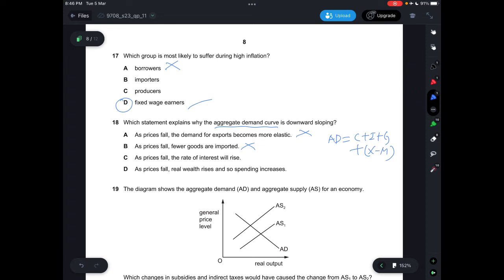C says as prices fall, the real interest rate will rise, which is incorrect. If you increase the rate of interest, this will result in the aggregate demand curve shifting to the left, but it's not explaining why it is downward sloping.